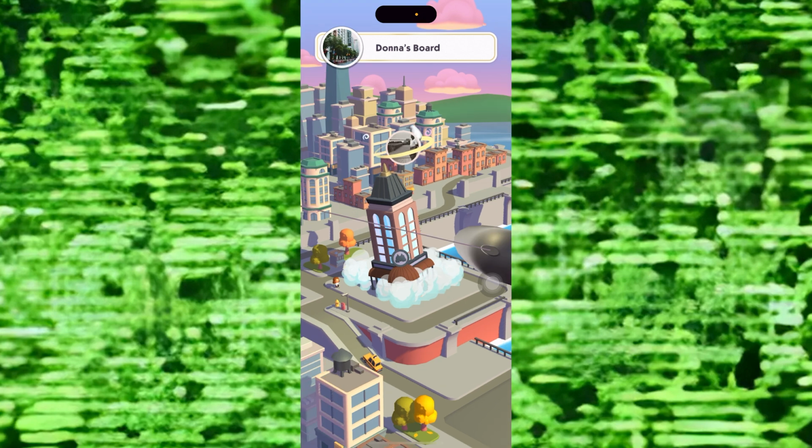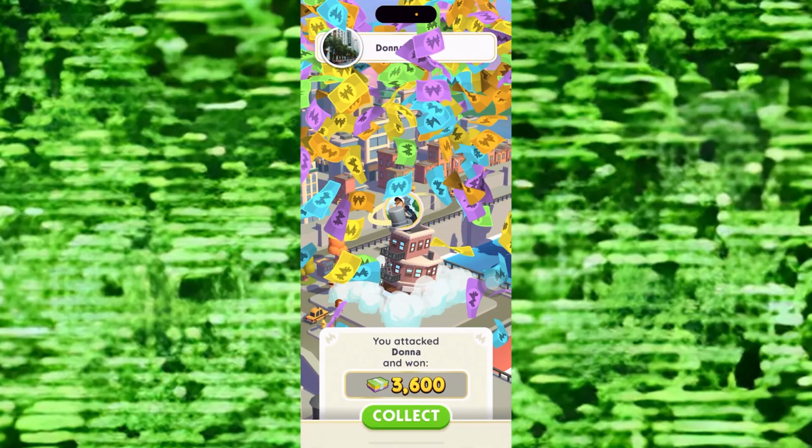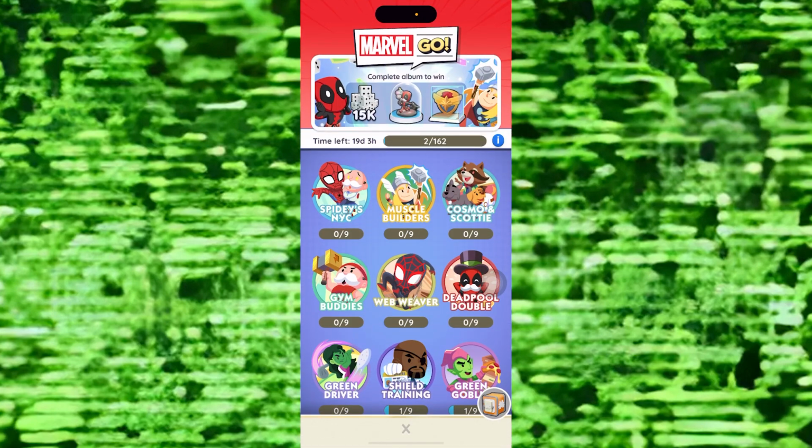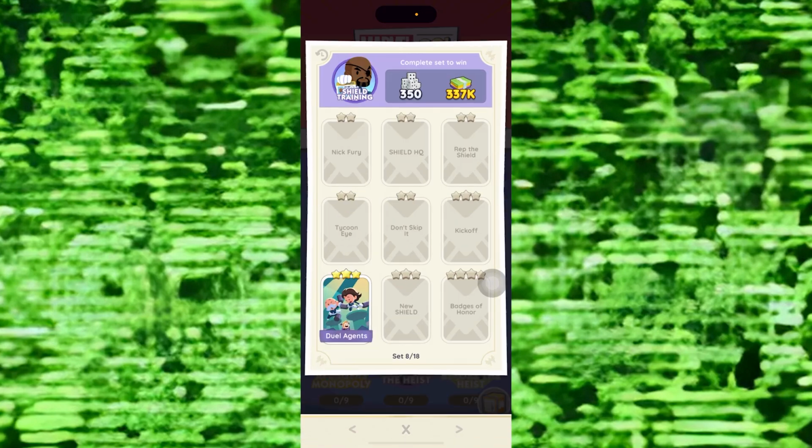Now you can collect the money by continuing the game. Then tap on the album shown on the lower line. Here you'll get different options and select the one by tapping on it. After that, you can add the stickers to the given chart to win.